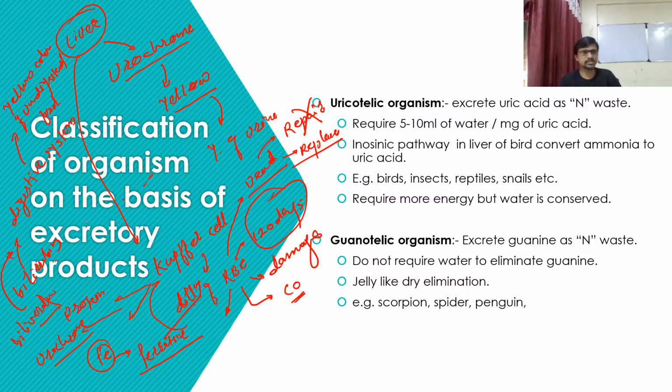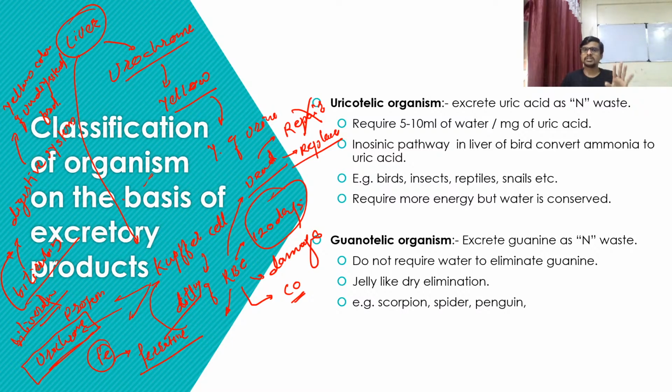The yellow color of undigested food, which we call feces, is due to bilirubin and biliverdin, and the yellow color of your urine is because of urochrome. These are the two components responsible for the yellow color in the digestive system and excretion system.